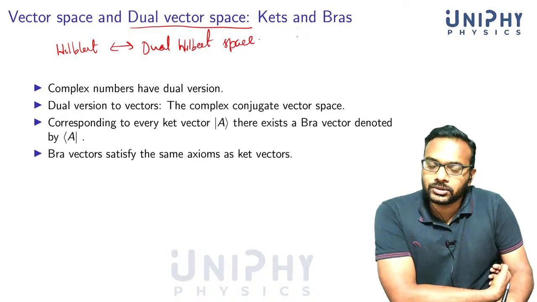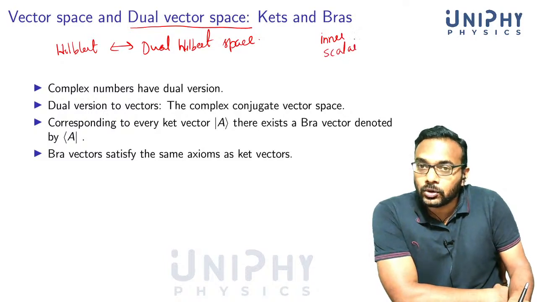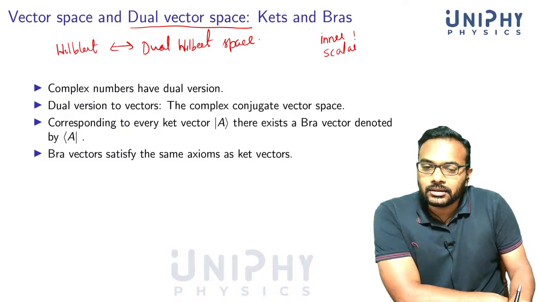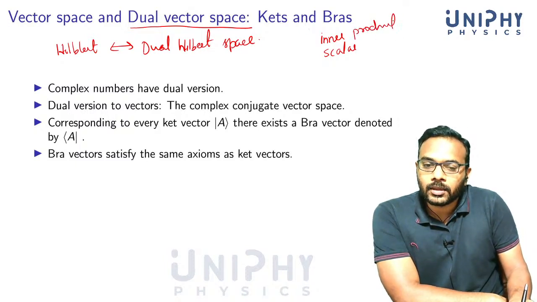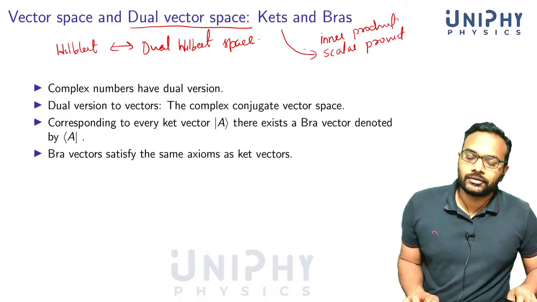Our aim is to introduce what we call the inner product or scalar product. Okay. It's a rule in order to get an inner product or scalar product. Right. What do we mean by a scalar product? It's a rule in order to get a number, a scalar from a vector, right, from a ket.